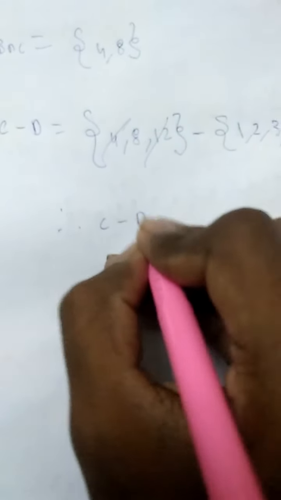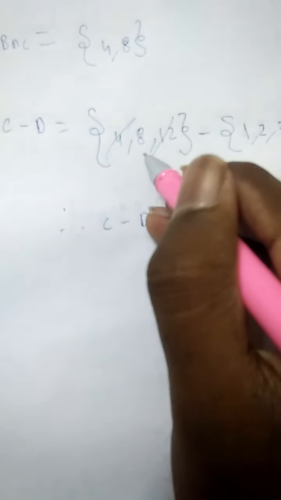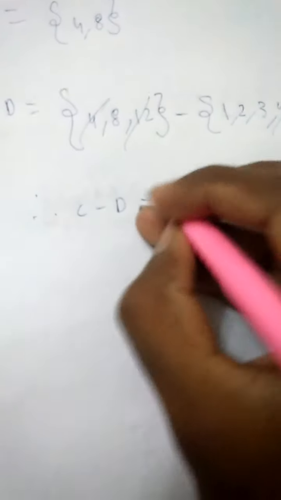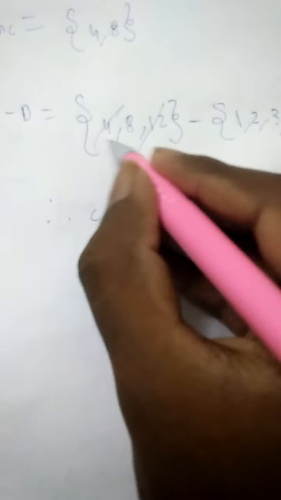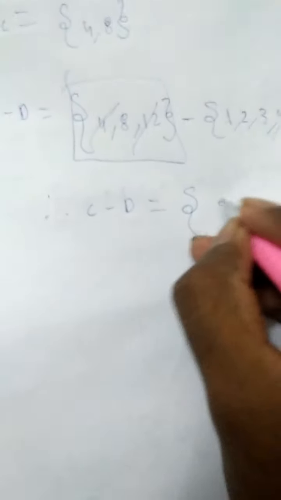What remains is 8. Therefore C minus D means the elements which are present in the first set should not be in the second set. That is the meaning of minus or difference. It might be anything, C minus D, D minus A, anything. Whatever element is present in the first set should not be in the second set. So remember it carefully. Therefore C minus D is equal to 8. This you have to write.